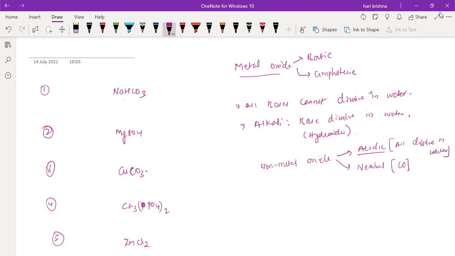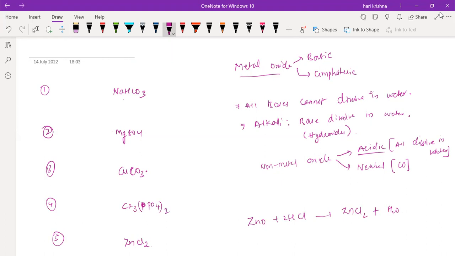Sir, in ZnO plus HCl, how will we get water? Water is formed by H and OH, right? ZnO plus 2HCl gives us ZnCl2 plus H2O. But for H2O we need OH also, right? No need. If H2 combines with O, it will eventually form H2O. Okay, sir, got it. Thank you.